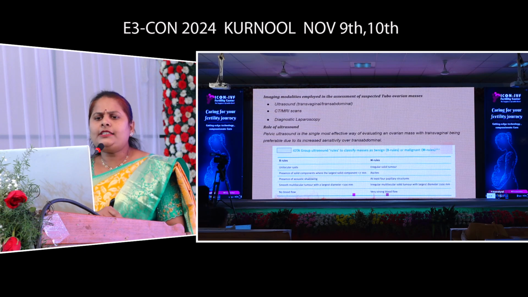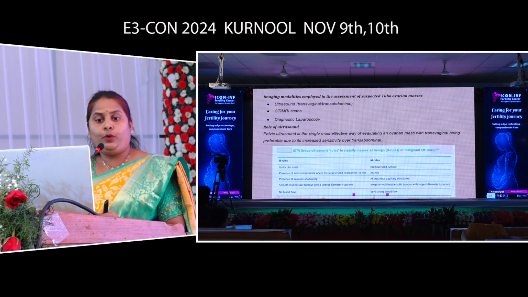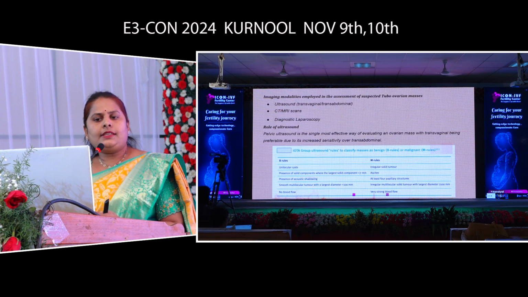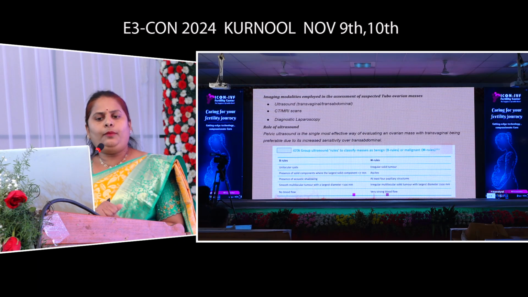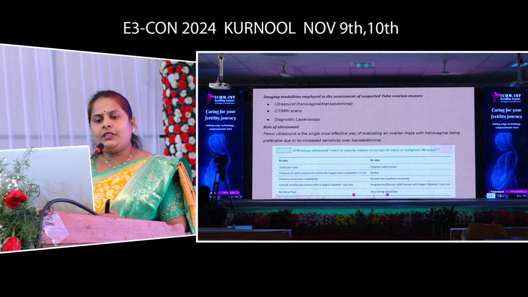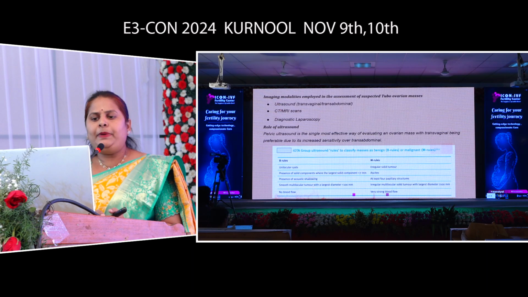What are the imaging modalities employed in assessment of suspected tubo-ovarian masses? The most common investigation is ultrasound, followed by CT and MRI scan, and lastly diagnostic laparoscopy. What is the role of ultrasound in the diagnosis of tubo-ovarian mass? Pelvic ultrasound is the single most effective way of evaluating an ovarian mass, with transvaginal being more sensitive than transabdominal. I am going to give certain rules which can classify ultrasonically whether a tumor is malignant or benign: the IOTA group ultrasound rules to classify masses as benign or malignant.